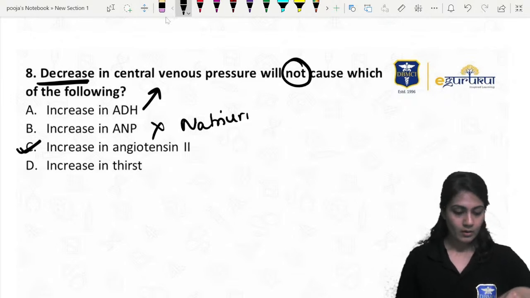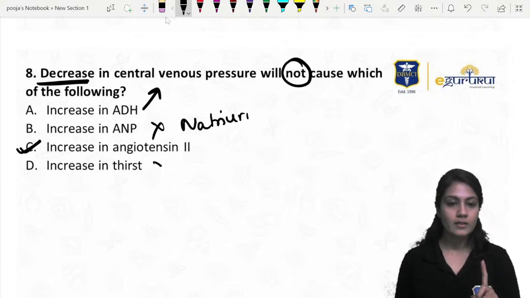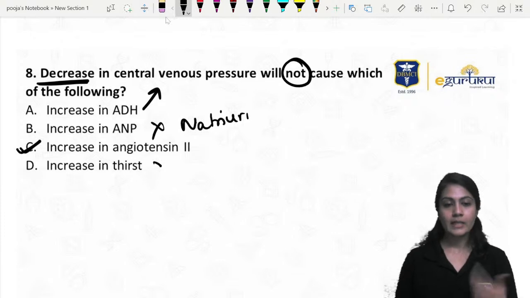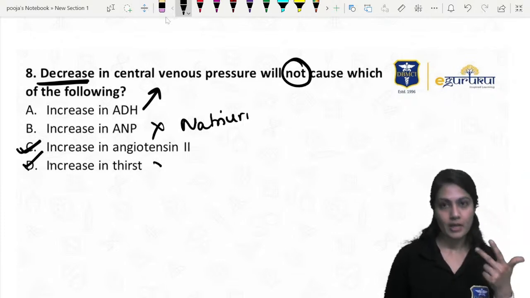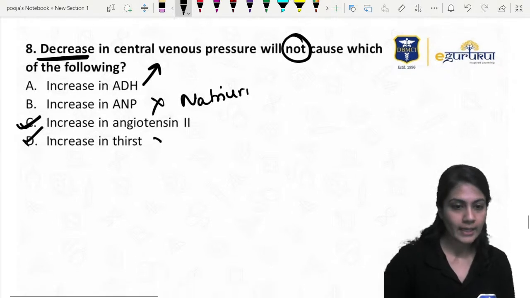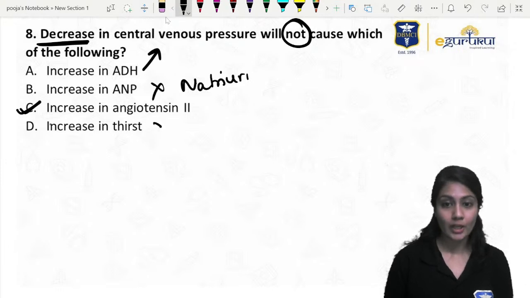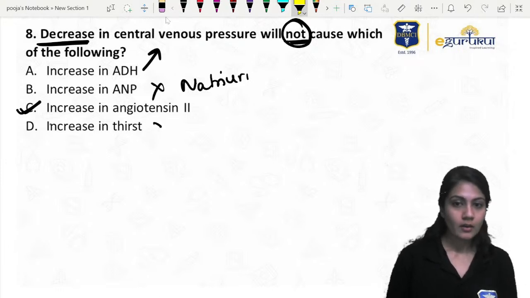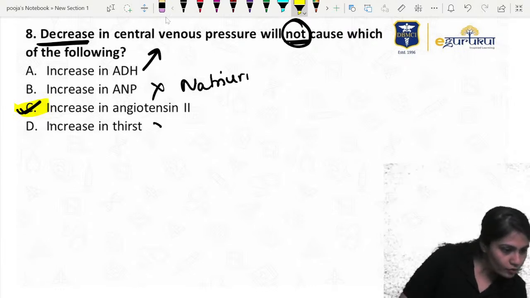Okay. So yes, we do not want natriuresis. So this cannot be the answer. And increase in thirst, yes, this can happen, right? These two can be the answers. But again, they said what will not happen. I'm so sorry. So yes, only C will be your answer, which will not happen.